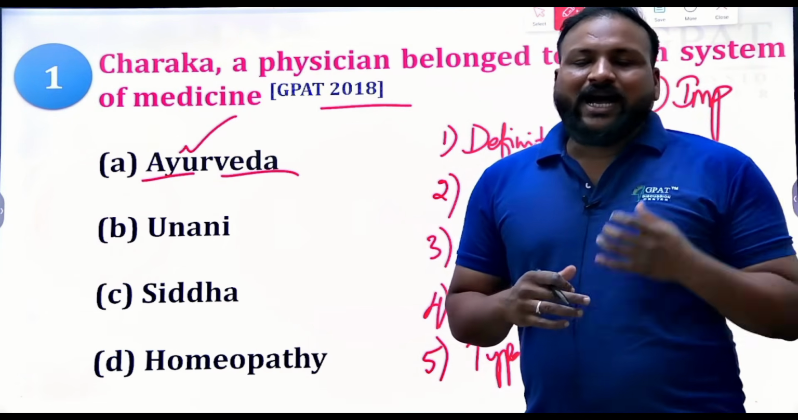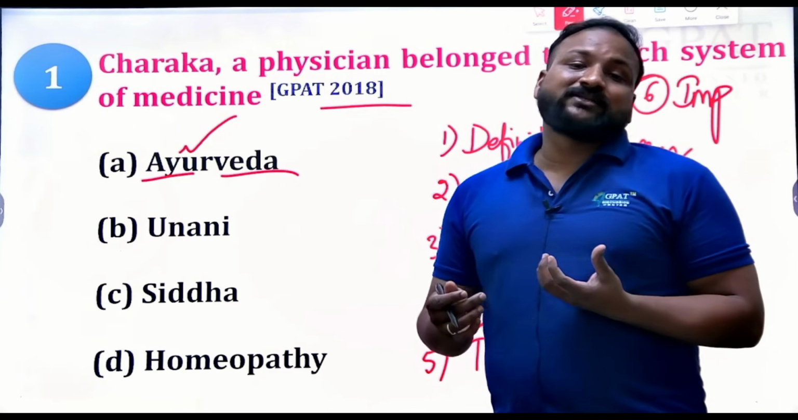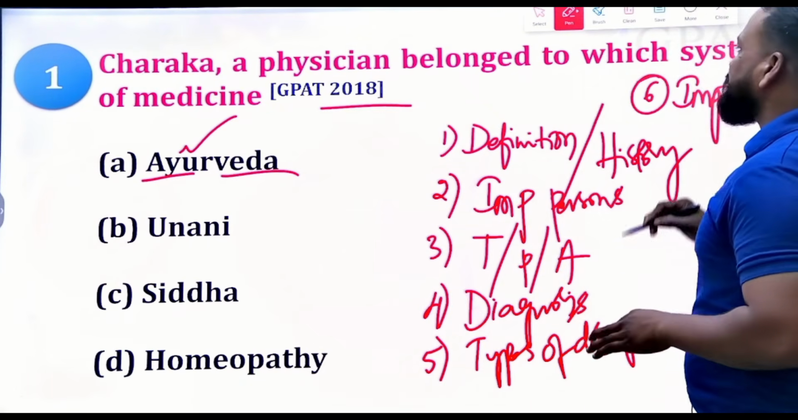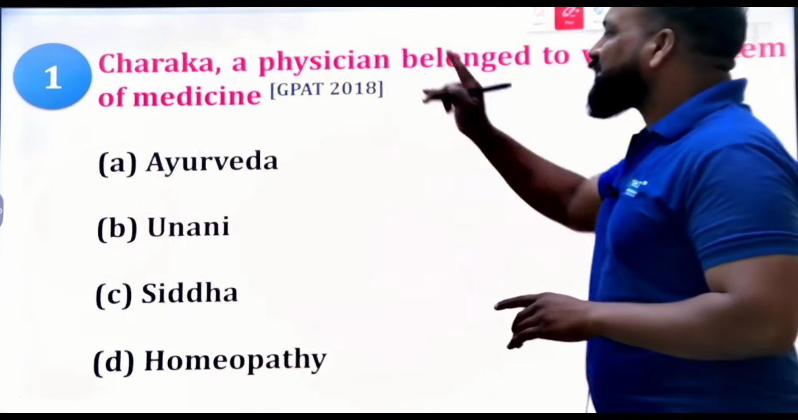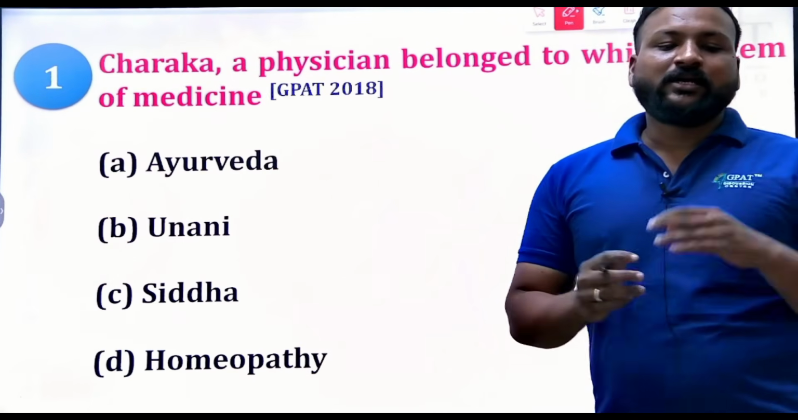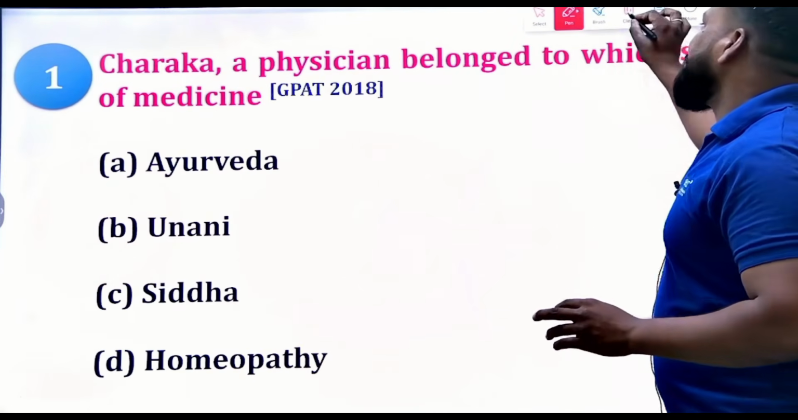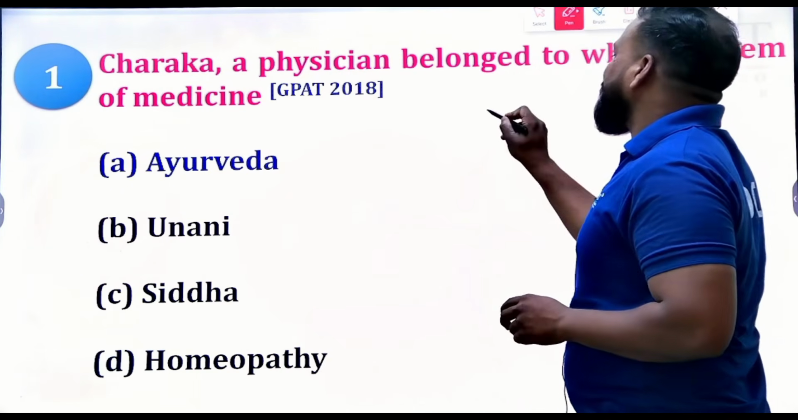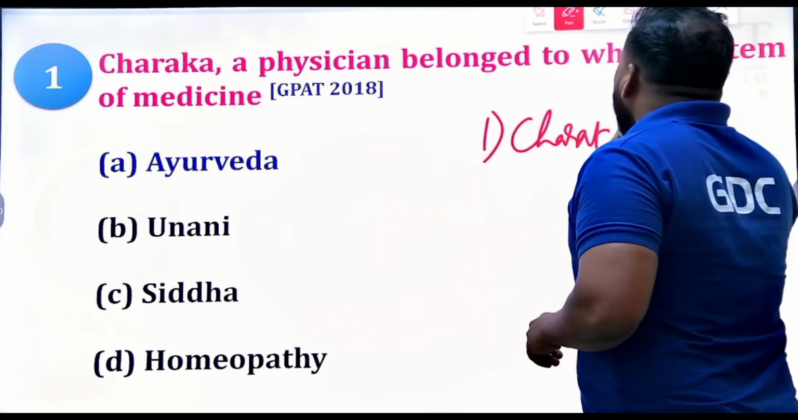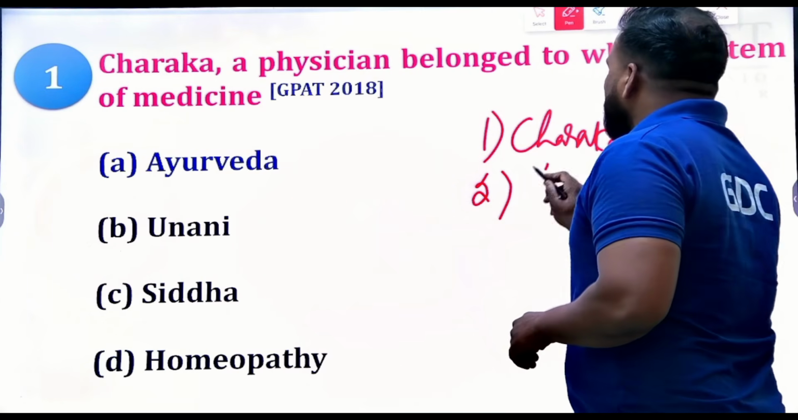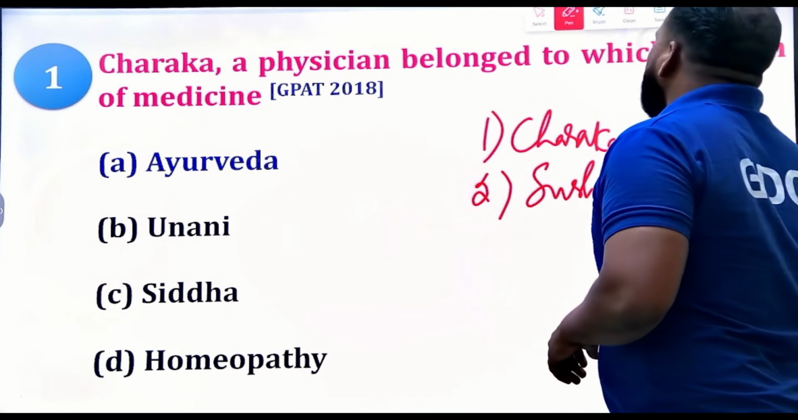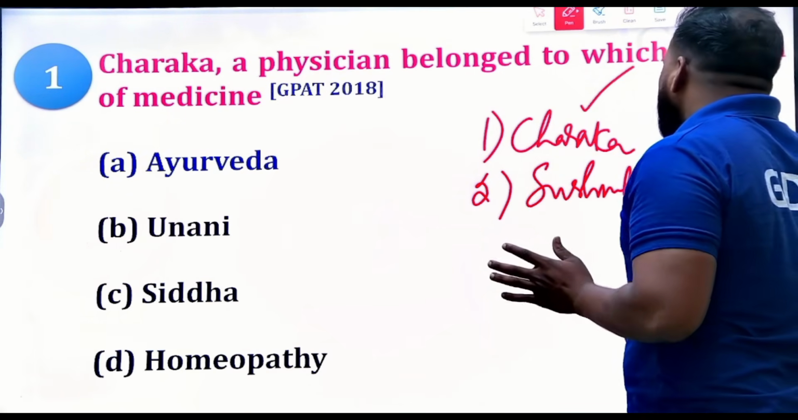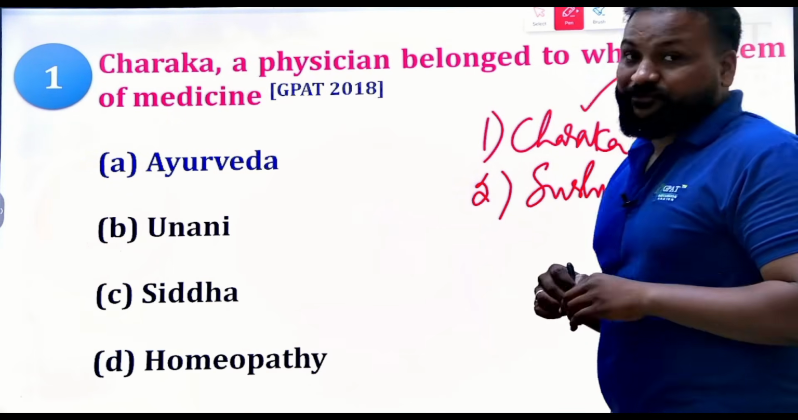When it comes to the Unani system of medicine, Siddha system of medicine, Nagamuni. Now the question is, Charaka belongs to which system of medicine? Undoubtedly the right answer will be, Charaka is an important personality, Charaka and Sushruta. These two are the important personalities from Ayurveda, and Charaka is known to be the first physician, and Sushruta is known to be the first plastic surgeon.